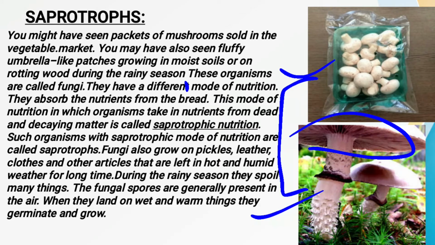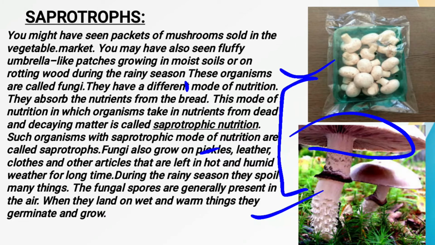Sometimes in your clothes also, mostly in the rainy season, suppose any black color cloth is there, and sometimes you see some white patches formed on it. So whatever the white patches formed on that particular cloth, what is that called? That is also a kind of fungi. So fungi can grow anywhere. It may grow on pickles, different kinds of food items, on leather also, as well as on clothes and other things which are kept in our home. Fine.